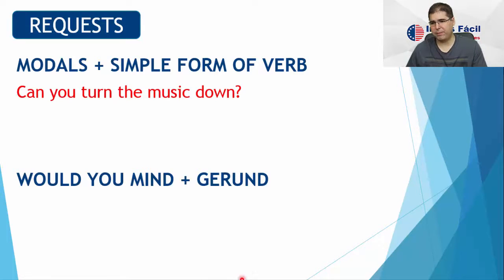For example here, can you turn the music down? Okay, so I use the modal can, and of course I use the verb to turn in the simple form, right? Turn. Can you turn the music down, please? So this is a request. You are asking someone, in this case here could be a neighbor, right? You are asking him to do something for you, to change their behavior. So, can you turn the music down?